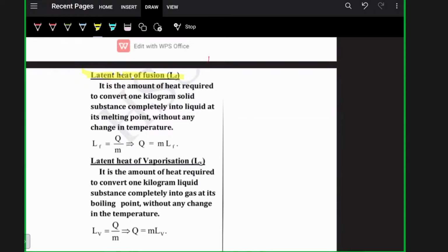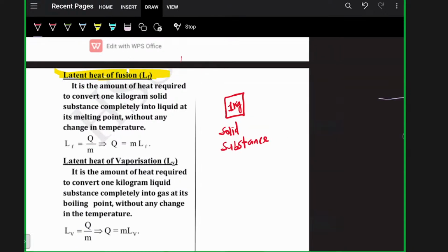That is, I have 1 kilogram solid substance, and I have to change this into liquid. So the amount of heat required to convert 1 kilogram solid substance completely into liquid at its melting point without any change in temperature is called latent heat of fusion.